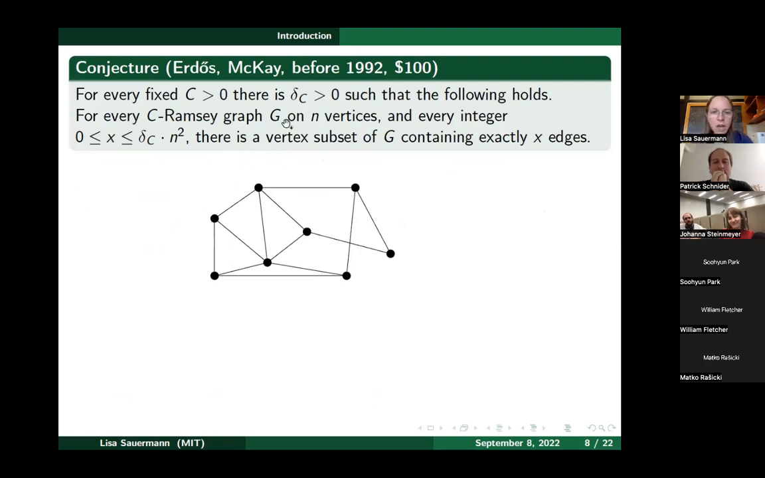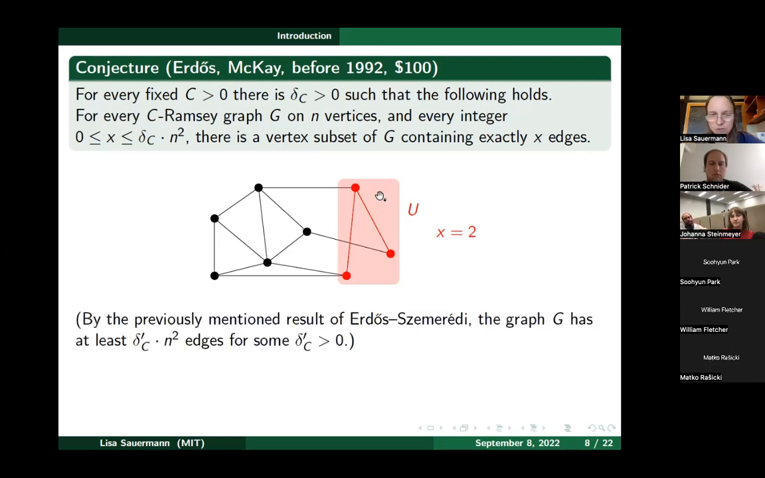So you have some C-Ramsey graph G on n vertices, and some integer x, at least 0 and at most this threshold. What you want to do is find a vertex subset of G containing exactly x edges. For example, in this picture, let's take x equals 2. Now we want to find some vertex subset so that inside this vertex subset there are exactly 2 edges. Here, this is easy. You can take this U, this vertex subset U having exactly 2 edges.